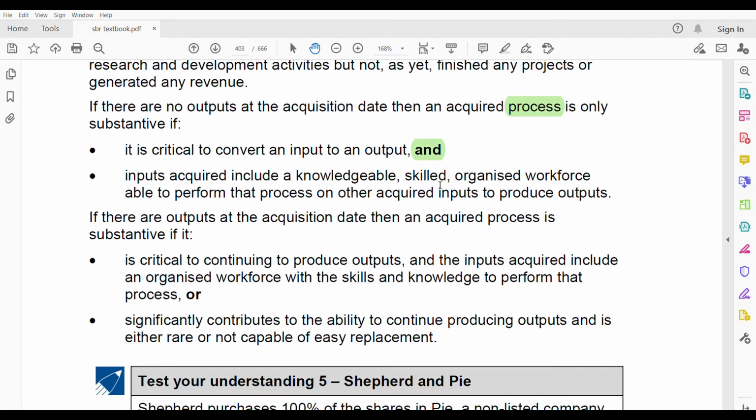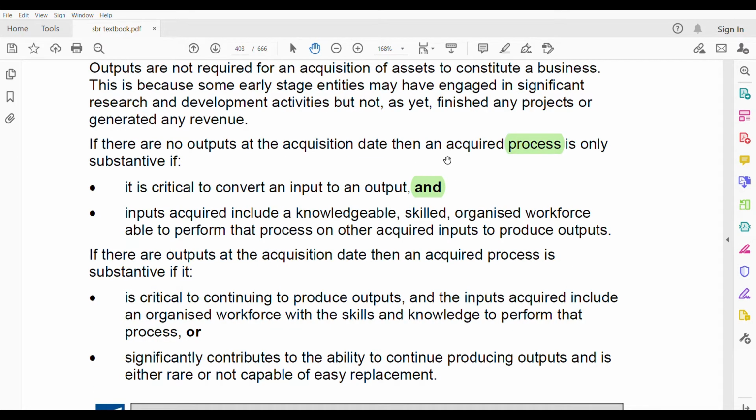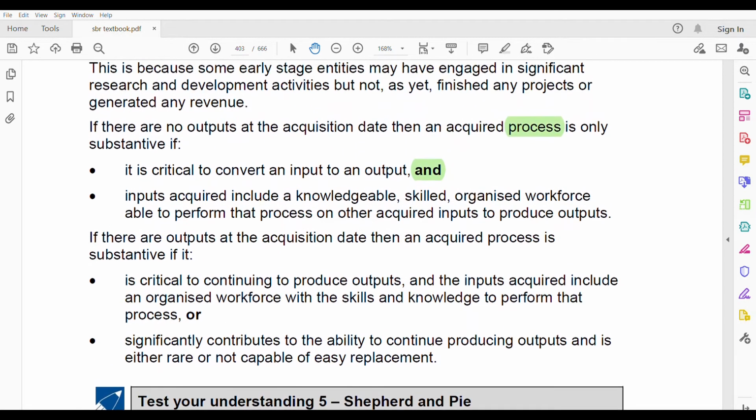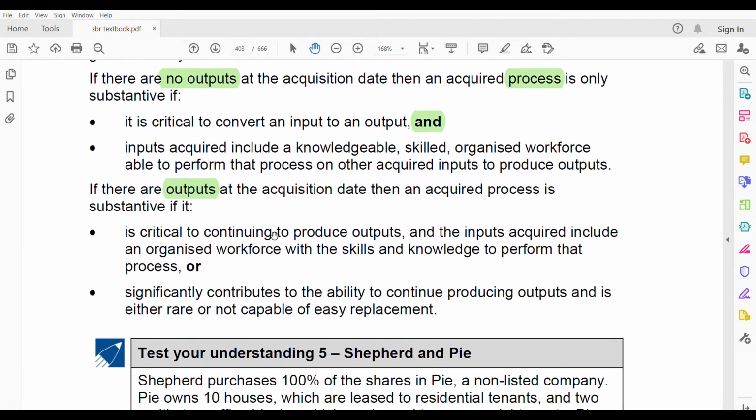So you need it. Okay, the process has to be critical, and the second thing is that you should have acquired this skilled workforce or anything. If there are outputs at the acquisition date, then an acquired process is substantive if it is. Here, if there is no output... But here, if there are outputs, then what should you do at the acquisition date? Then the acquired process is substantive if it has these two things.